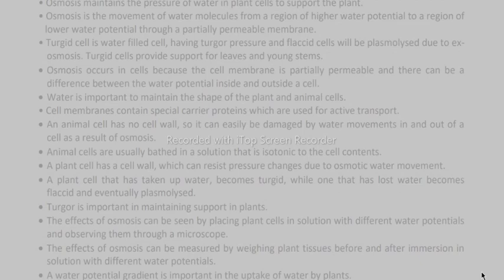Osmosis maintains the pressure of water in plant cells to support the plant. Osmosis is the movement of water molecules from a region of higher water potential to a region of lower water potential through a partially permeable membrane. A turgid cell is a water-filled cell having turgor pressure, and flaccid cells will be plasmolyzed due to exosmosis. Turgid cells provide support for leaves and young stems.